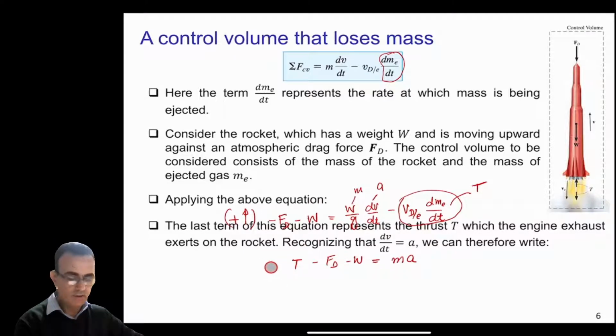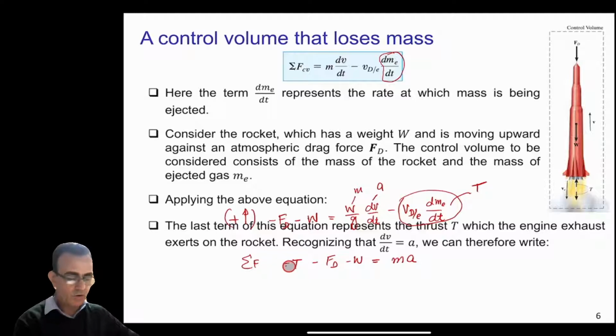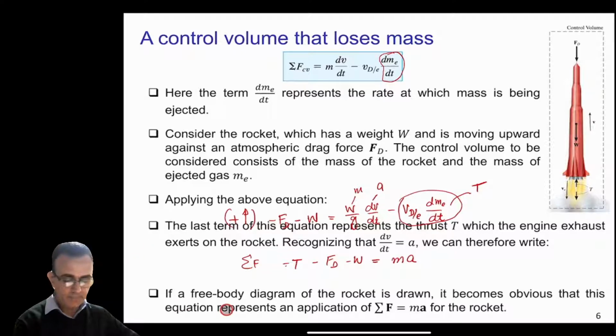If you look at this equation here, it is nothing but Newton's second law. This is the summation of all the forces, which is T, the thrust, F_D, the drag force, and the weight, equal to ma. If a free body diagram of the rocket is drawn, it becomes obvious that this equation represents an application of Newton's second law, the summation of all the forces equal to ma for the rocket.